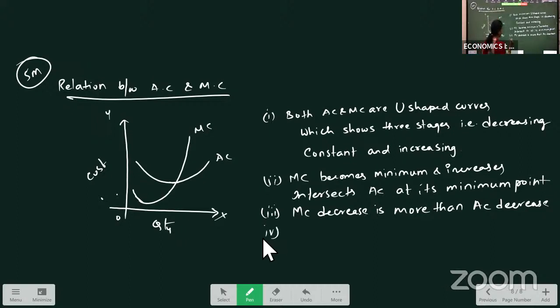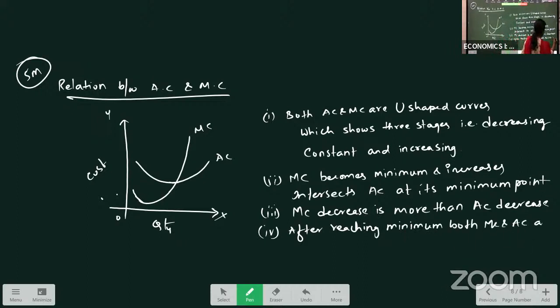And one more point, when both start increasing after reaching minimum, both MC and AC are increasing.